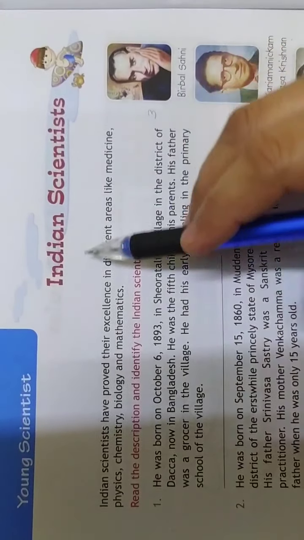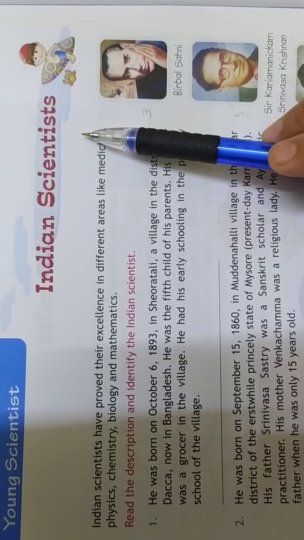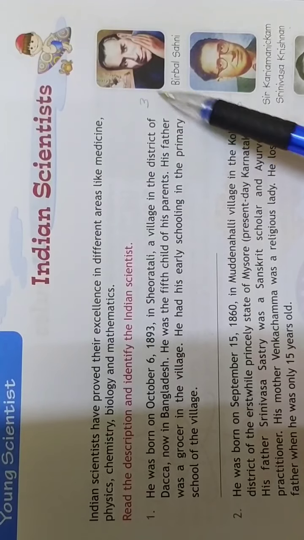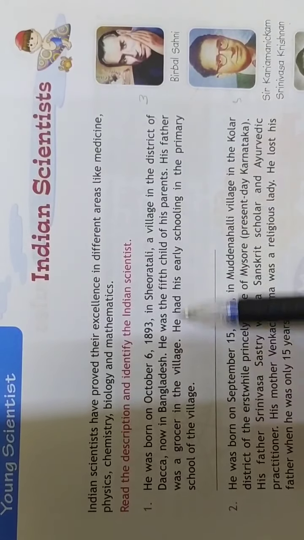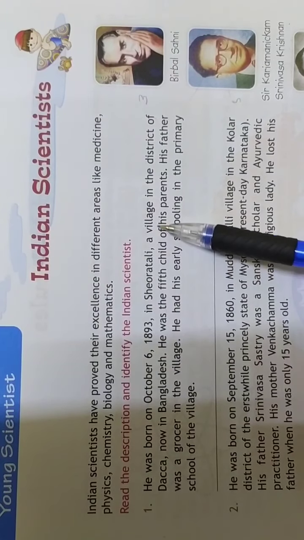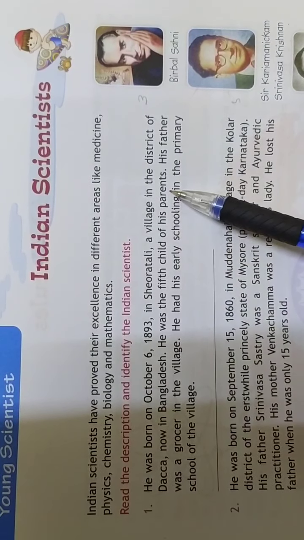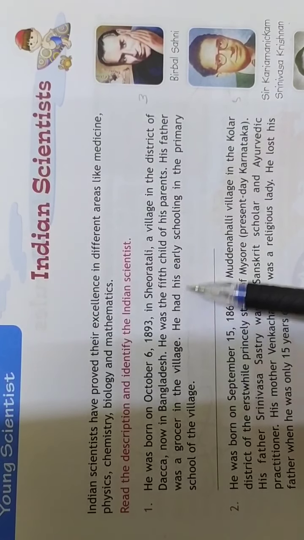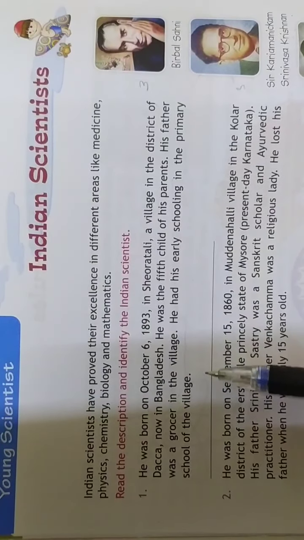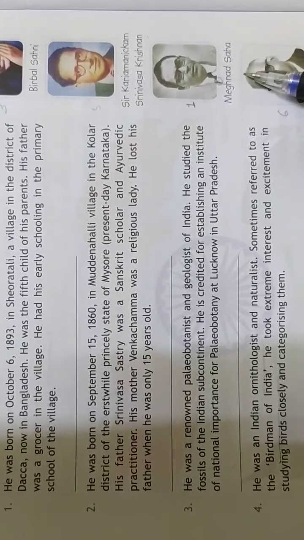Now the last chapter in this unit's Young Scientist is about Indian scientists. So some information has been given along with the pictures over here. You have to identify these young Indian scientists. For example, he was born on October 6, 1893 in Shirutali village in district Dhaka, now in Bangladesh. And he was the 5th child of his parents. His father was a grocer in the village. He had his early schooling in primary school of the village. They are talking about Meghnad Saha, this one.